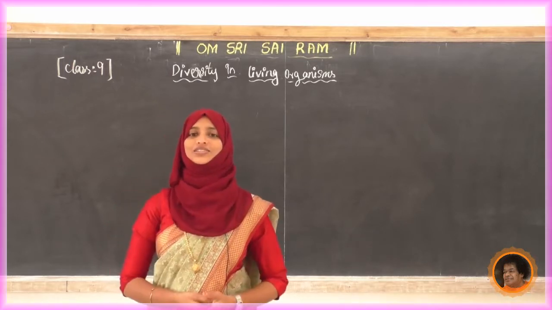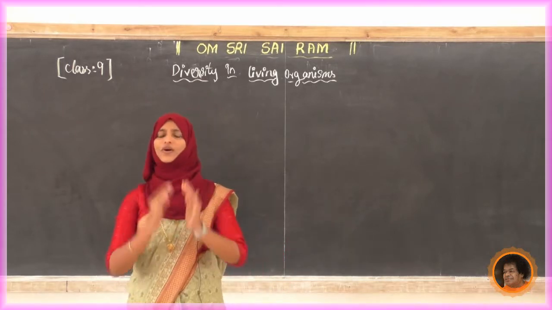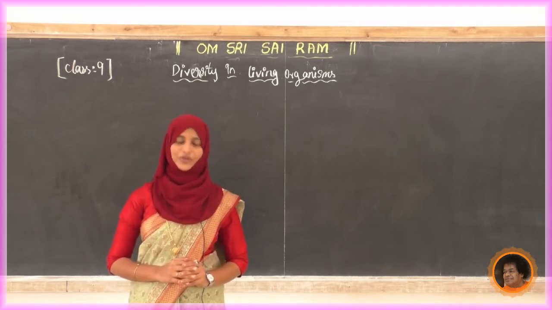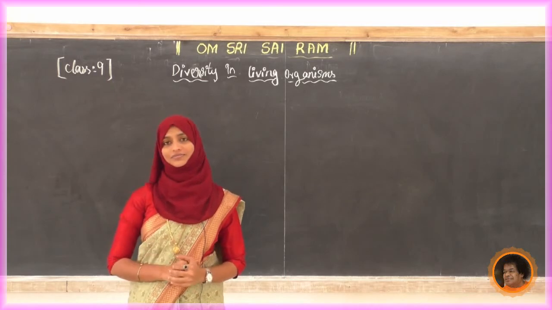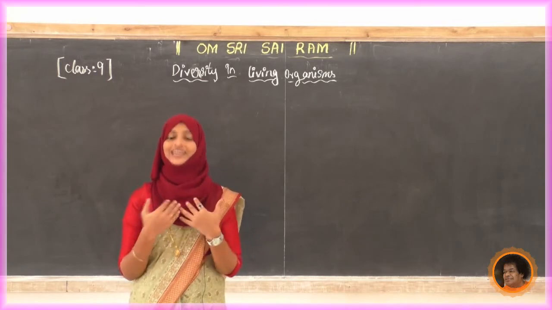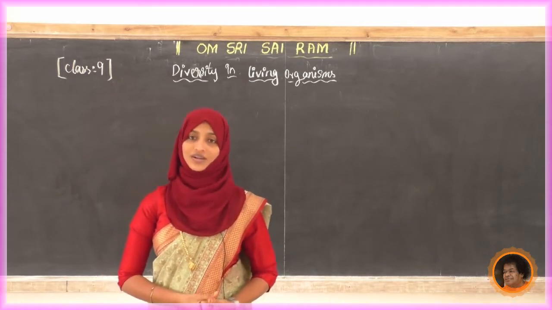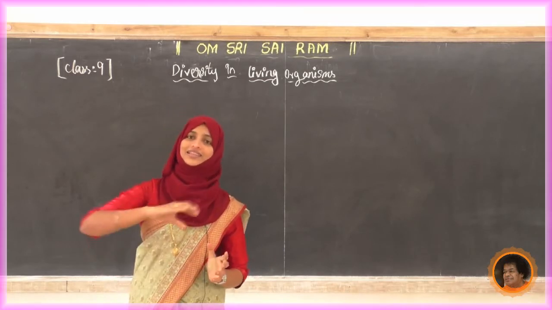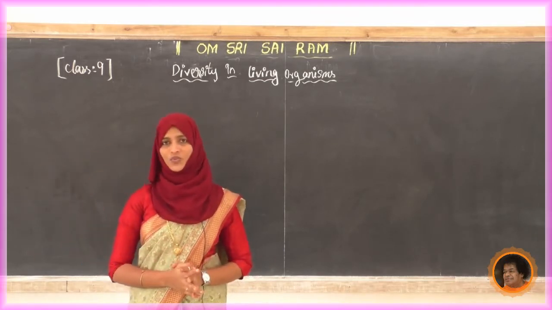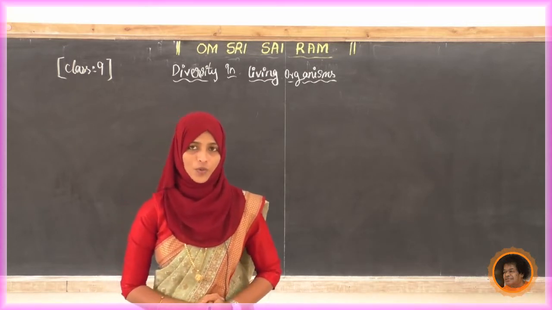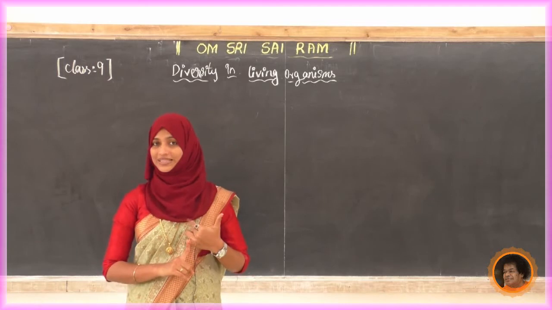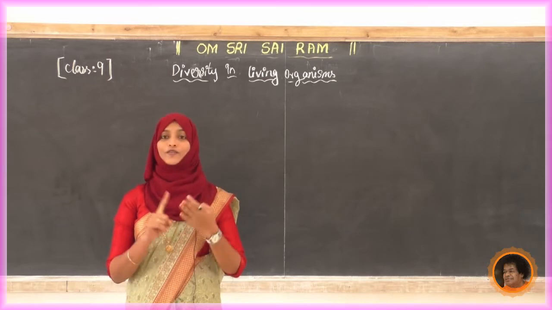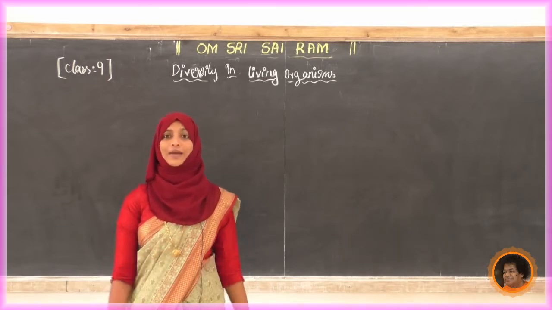After that we discussed vertebrates. What is the main point in vertebrates? Why are we calling these animals vertebrates? Because they have a vertebral column. We have a vertebral column, so we are an example of vertebrates. Because of that we can stand straight. In vertebrates there are further divisions or groups. What are the different groups? First is Pisces, second Amphibia, third Reptilia, fourth Aves, and fifth Mammalia.